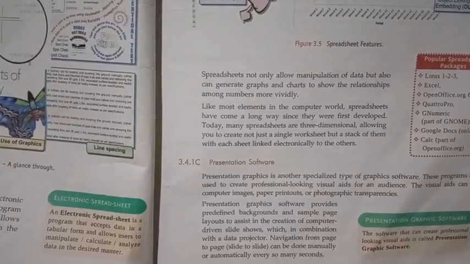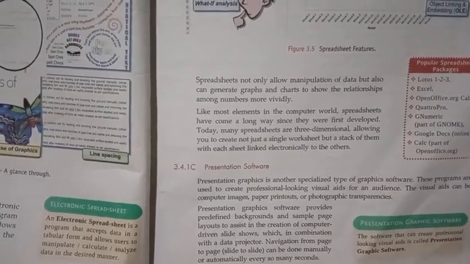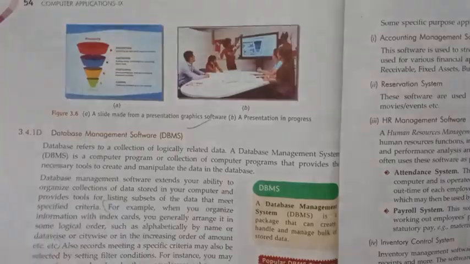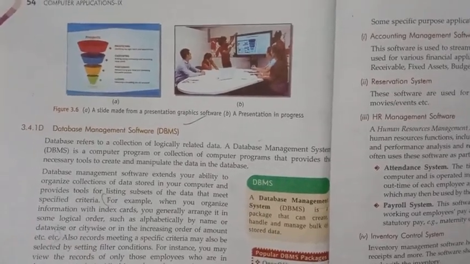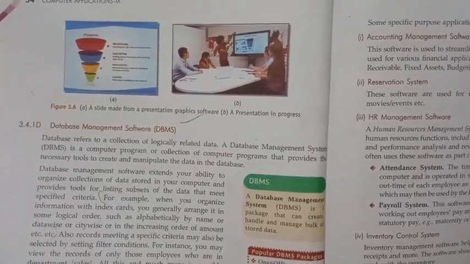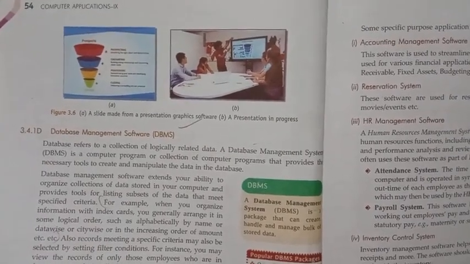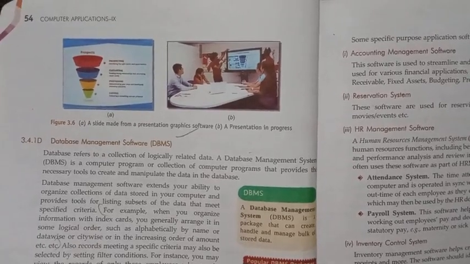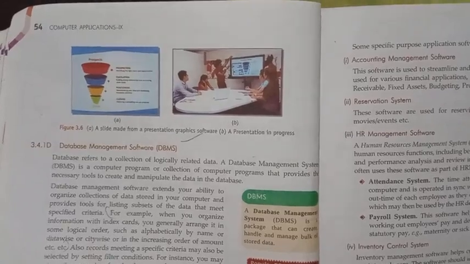While teaching in smart class, we already teach with slides, and those are created using presentation software. Look at the figure on the right side, figure B: one person is explaining to the class. The left side is called a slide. Using such slides, we can take a class. That is called a presentation, and such presentations are created using presentation software.